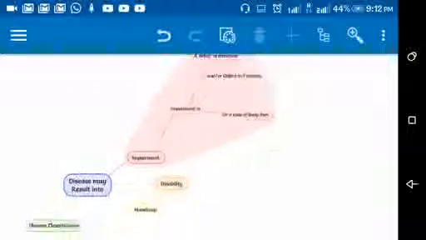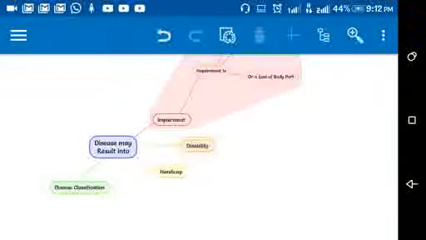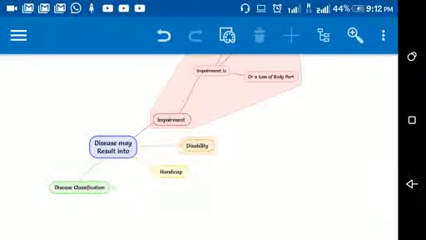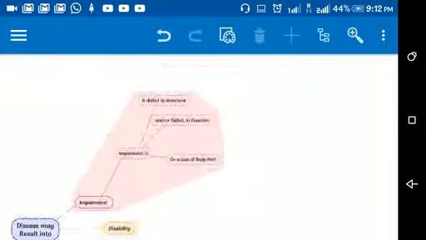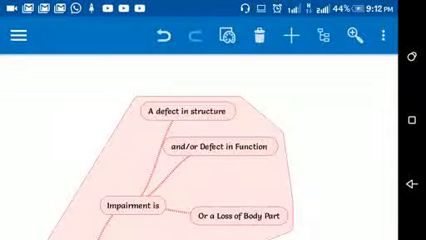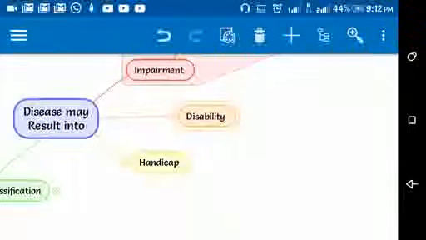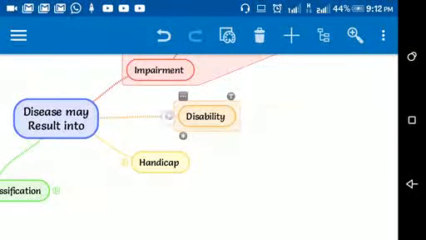Let me say that again. Diseases may result in three things. These are three abnormalities, and they are called impairment, sometimes disability, and sometimes handicap. So I'm telling you what impairment is. Impairment is a defect in structure and or defect in function or a loss of body part.